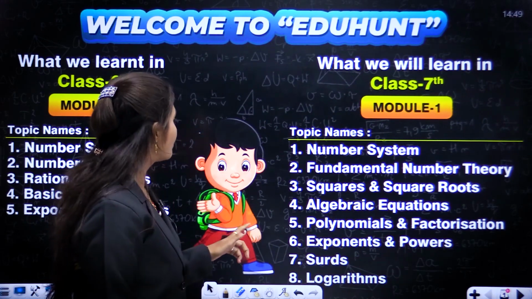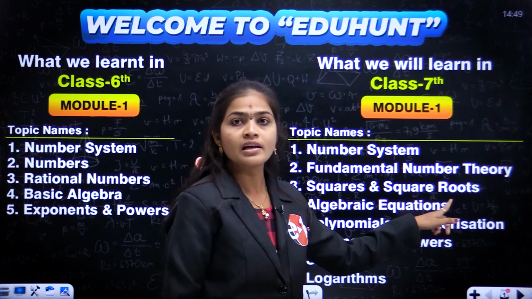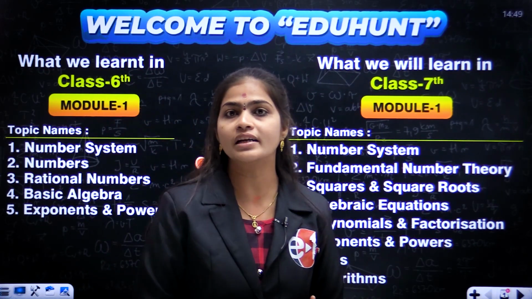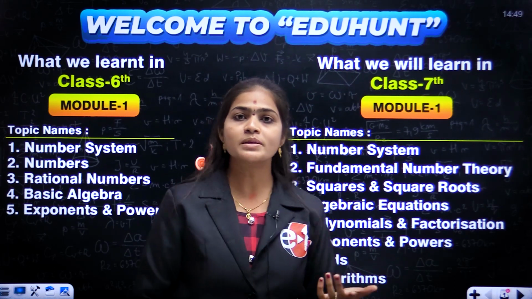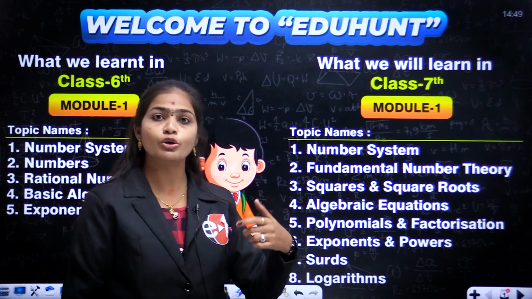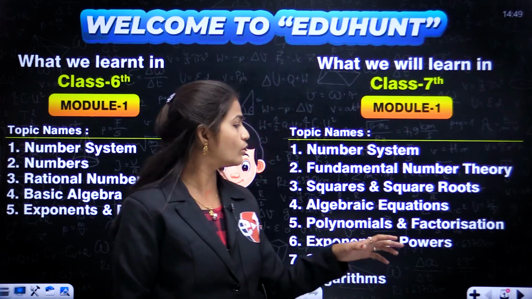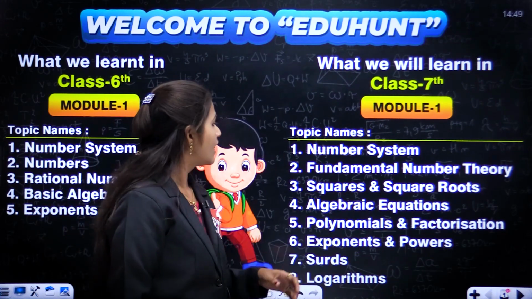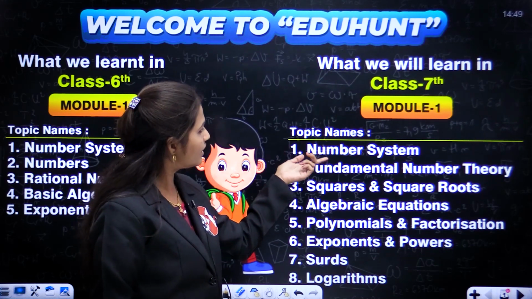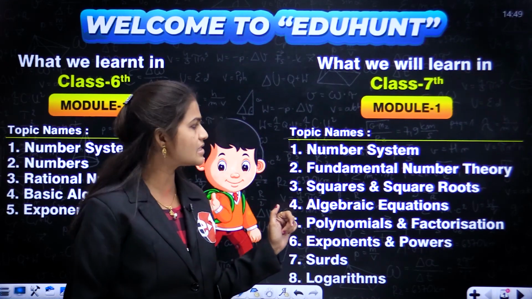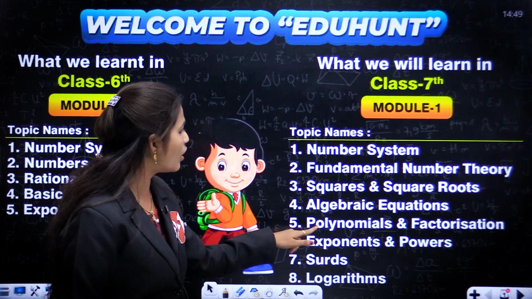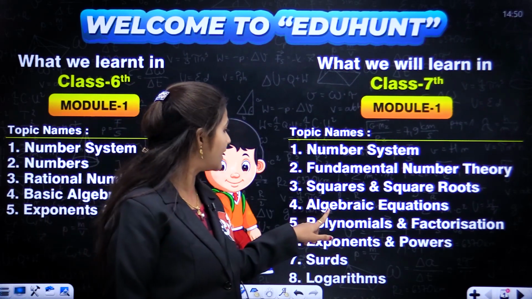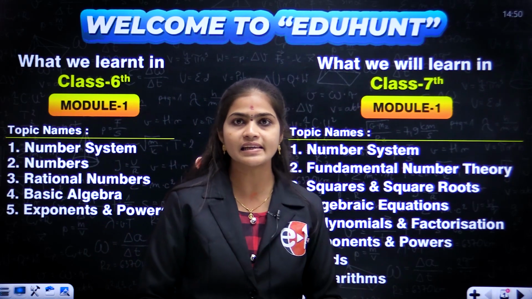Okay children, next thing, square and square roots. Without square and square roots in 9th class and 8th class, we can't do any problem. Most of the problems will be related to square and square roots, cube and cube roots. Okay, like that. So here we introduce the concepts square and square roots. Next, fundamental number theory, these two are also related to number system. And come to this one, polynomials and factorization. Actually polynomials are related to algebraic equations here.